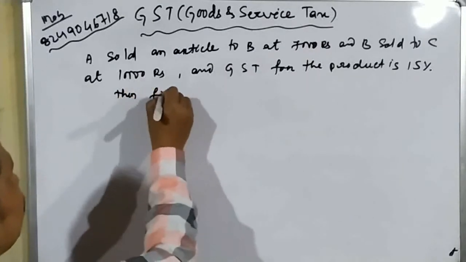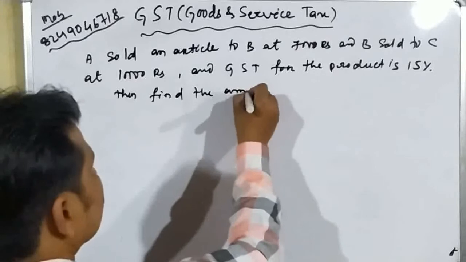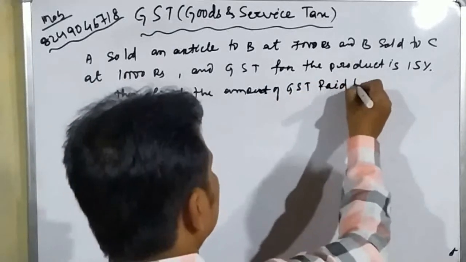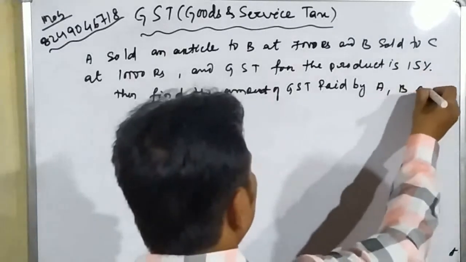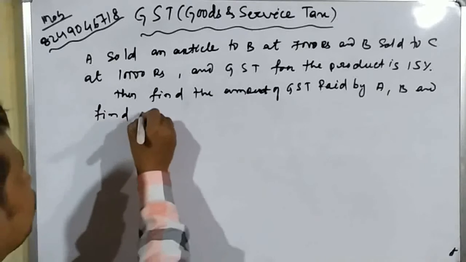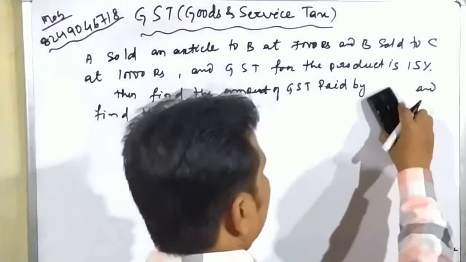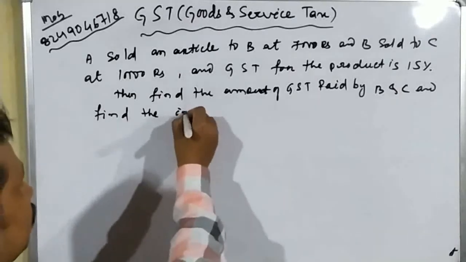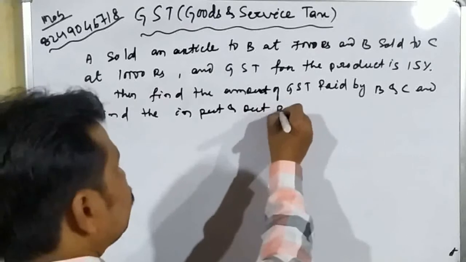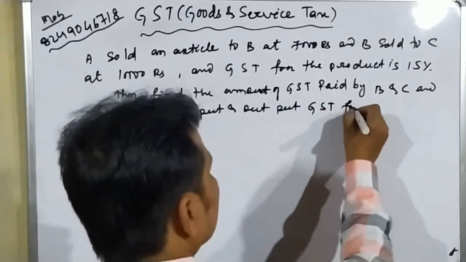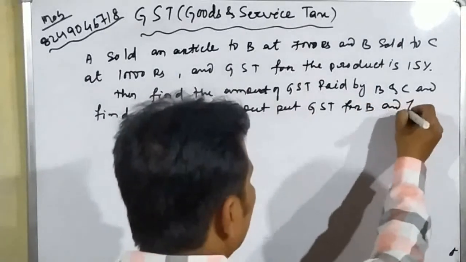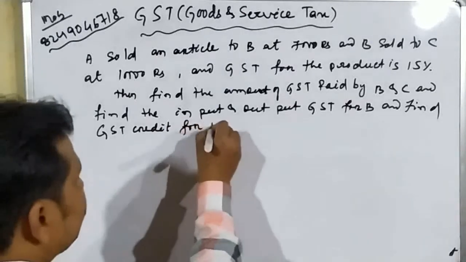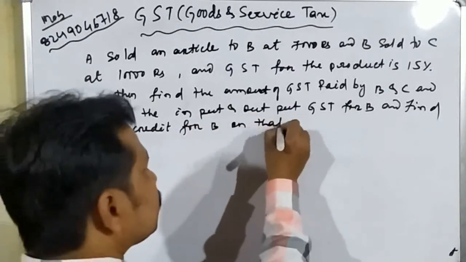Then find the amount of GST paid by A, B and C, and find the input and output GST for B, and find the GST credit for B on that transaction.